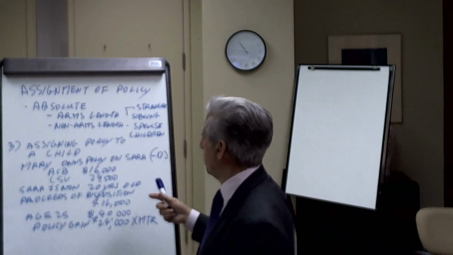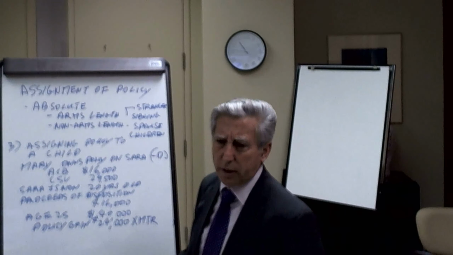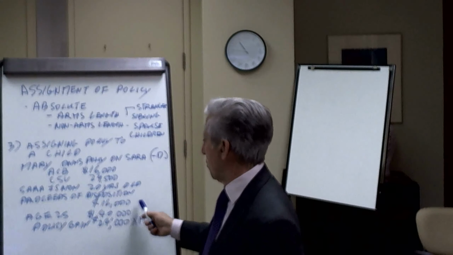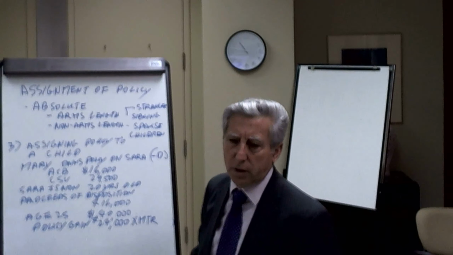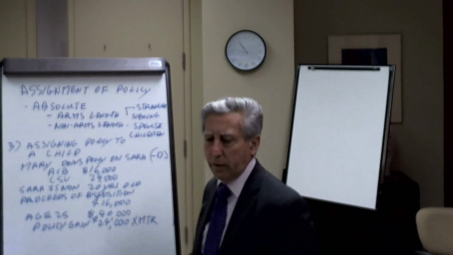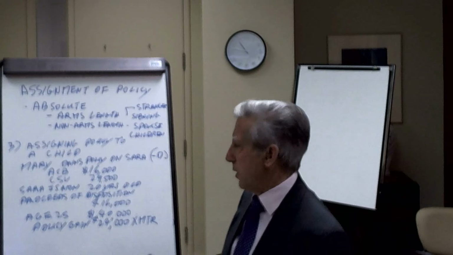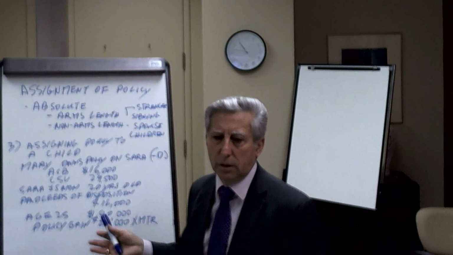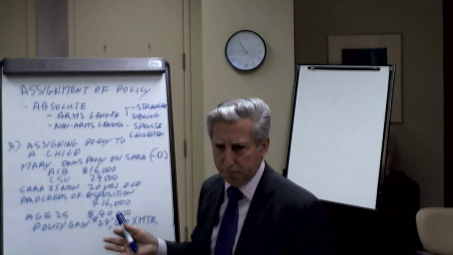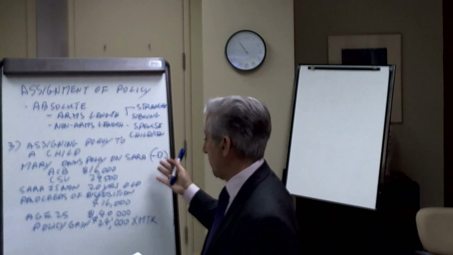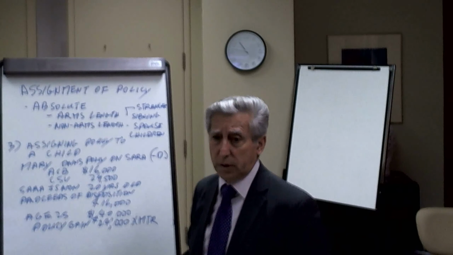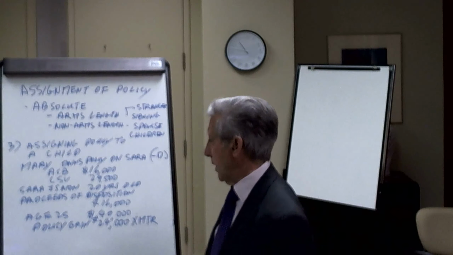Now, once again, because it is a non-arm's length transaction, the proceeds of disposition will be the same, $16,000. In other words, Mary's ACB will now be acquired by Sarah as the same ACB. So the proceeds are still going to be $16,000, in that there is no actual deemed disposition. And so Sarah acquires this policy now at an ACB of $16,000. So far, so good, okay?